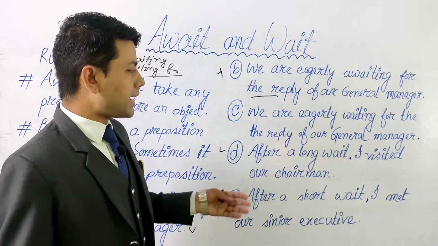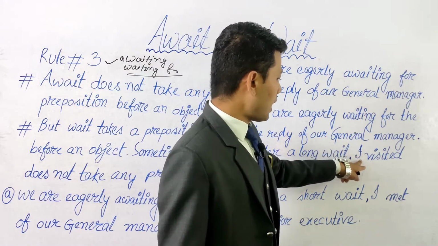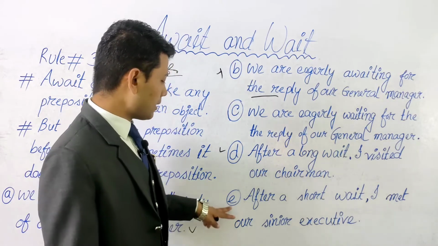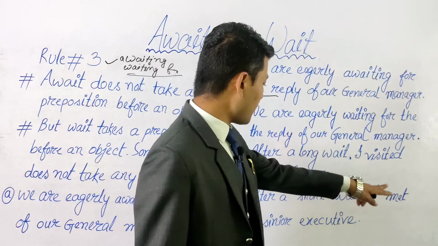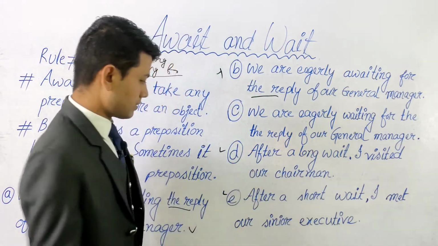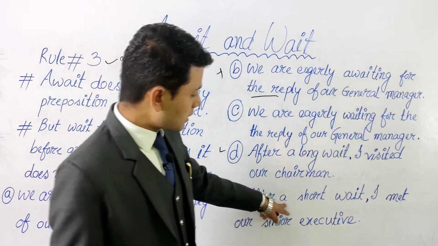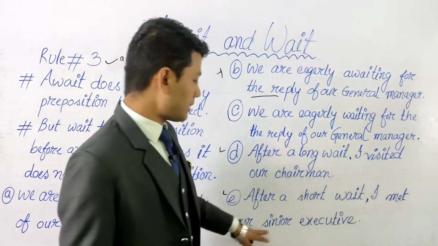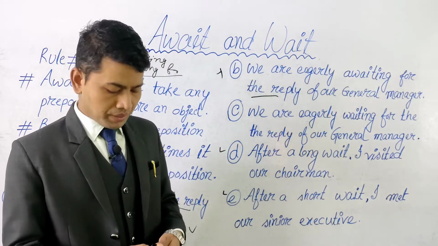But if we use a preposition, like after a long wait for I visited our chairman, then the sentence will be incorrect. Similarly here, after a short wait, I met our senior executive. The sentence is absolutely correct. But if I use a preposition, the sentence will be like this: after a short wait for I met our senior executive. Then the sentence will be incorrect.